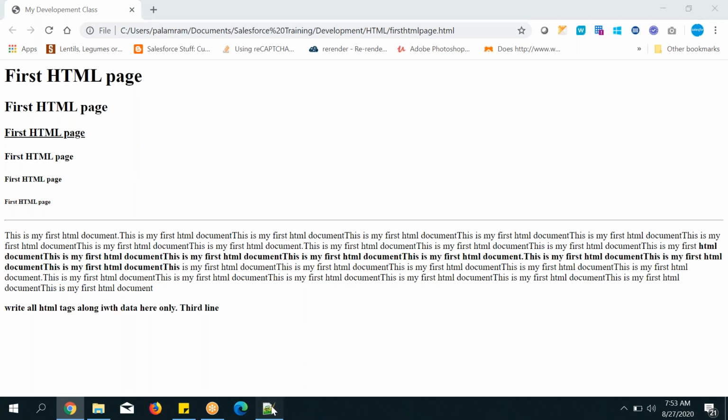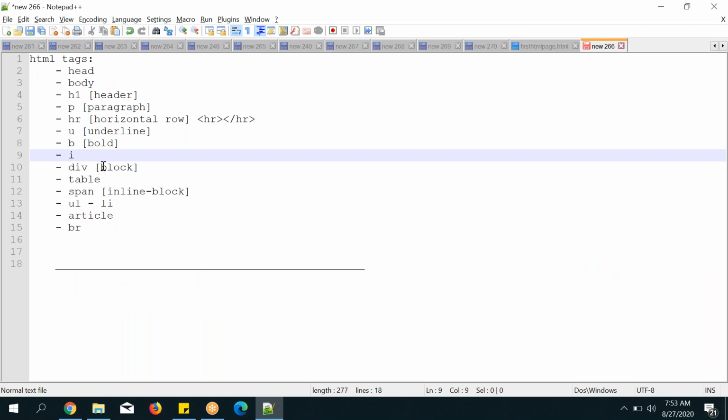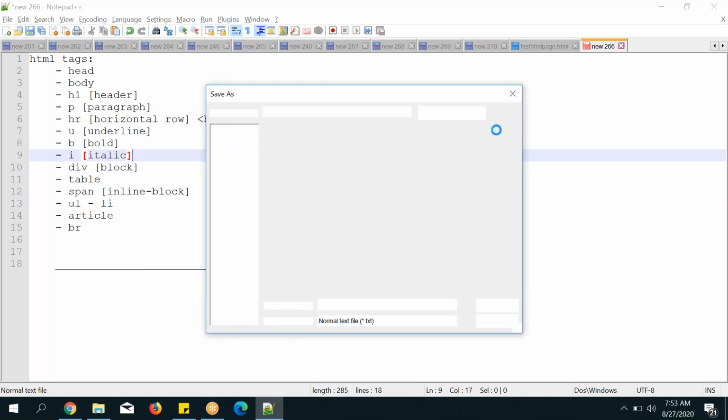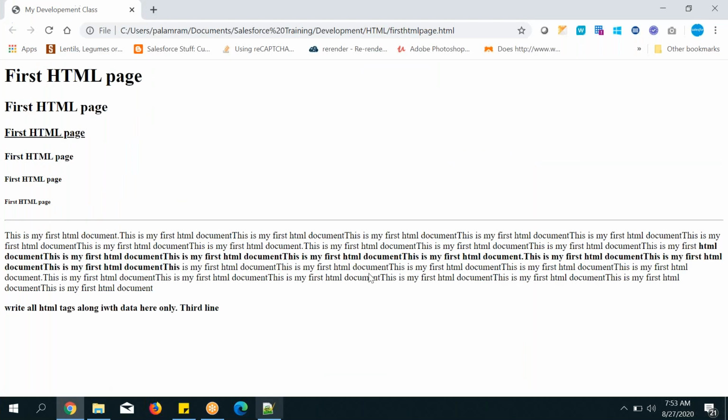Okay, so that's it. Next tag, I tag. I is italic. I want to make this first one italic. Italic format generally means it is displaying in a straight line, but italic means the right side will bend. All sentences or statements will be bent to the right a little bit.